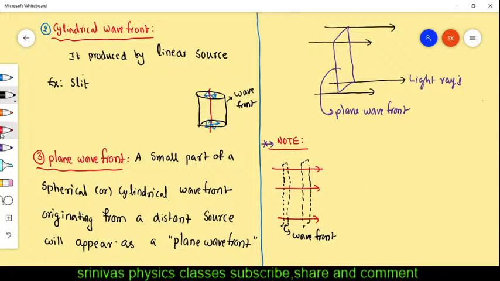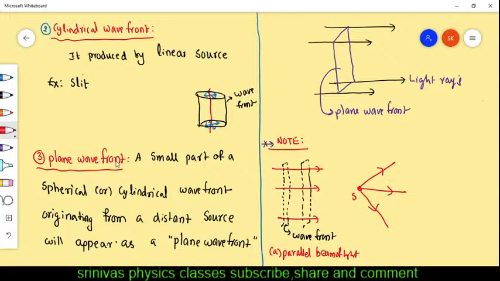And if the light rays are converging, then what happens? What type of wavefront will be generated? Or if the light rays are diverging, okay, these are the parallel beam of light. First one, A, is the parallel beam of light, parallel light rays. The second one is diverging. This is a source. From that, light rays are diverging. Like this, light rays are going like this.